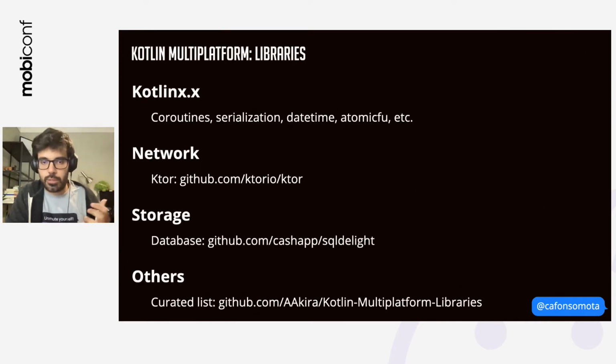There is also a large number of libraries that nowadays we can use. For instance, you can use Kotlin coroutines, serialization, date and time, networking with Ktor, SQLDelight for database. You can use Koin for dependency injection, multiplatform settings for settings, and there is a full list with all these libraries and more under this link. But this means that your application needs to be built with these libraries. You cannot have Java code at the multiplatform level. You can only have Kotlin.